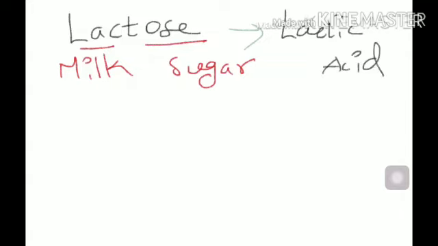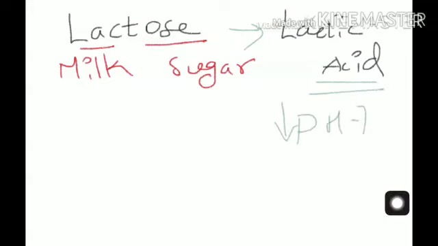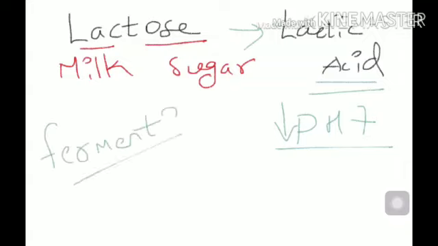Lactobacilli has the quality of converting lactose into lactic acid. And acid means pH is below 7, means pH decreases. All of this is happening in the milk, because lac is related to milk, and this entire process is called fermentation.